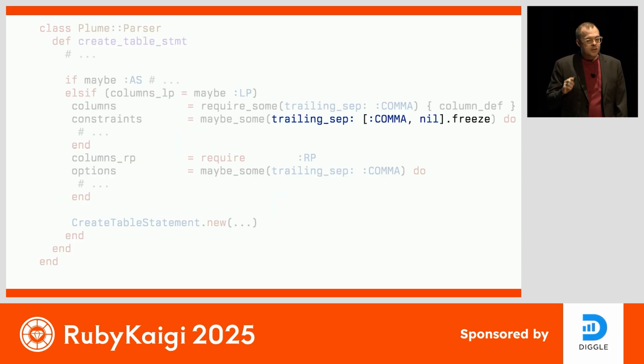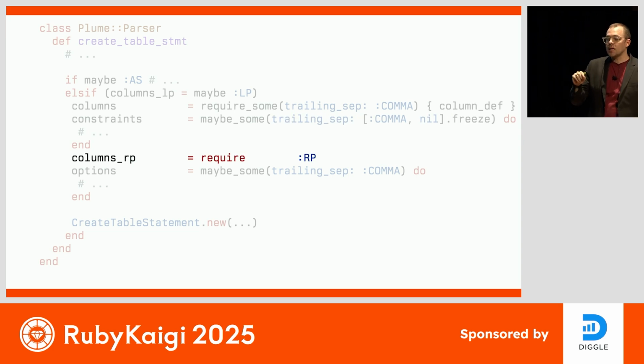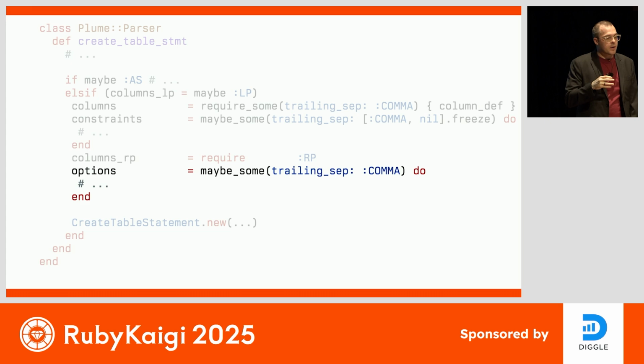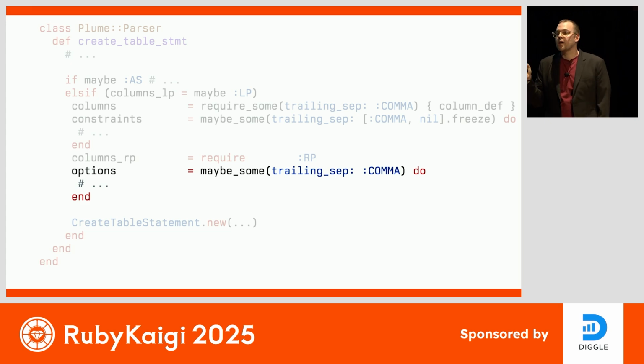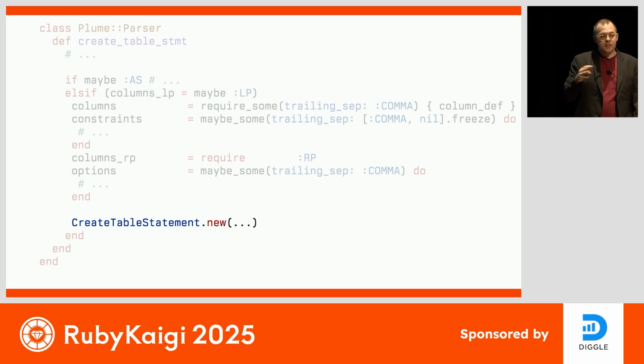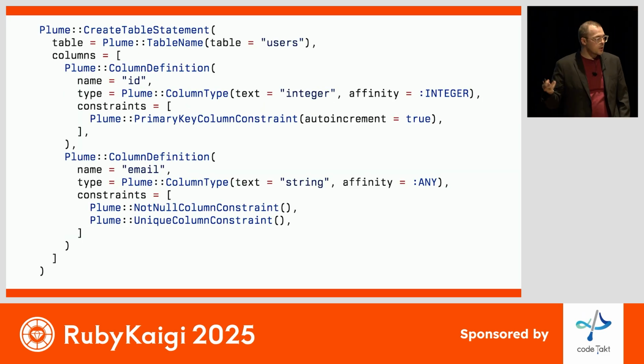So once we have collected all of the constraints, we must have our closing parentheses, so we use require one more time. And at the very end, we might or might not have a couple of table options, so we use maybe some once again. And that gives us everything we need to create our create table statement node, which, as we have seen, looks like this.